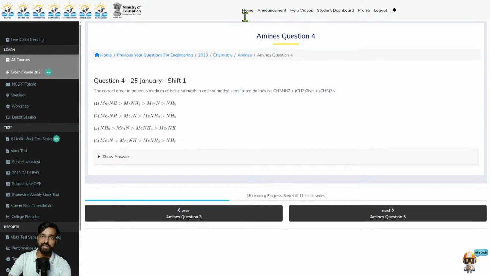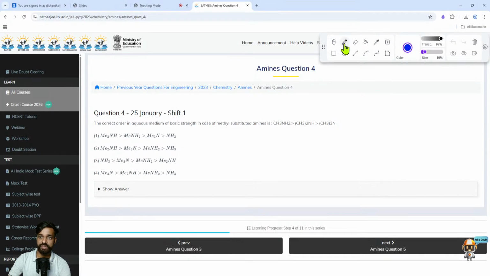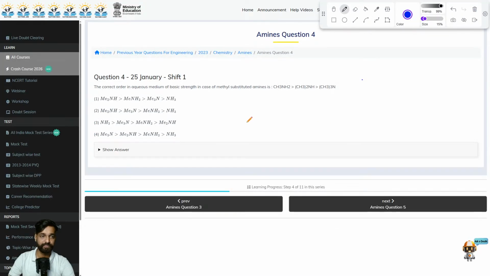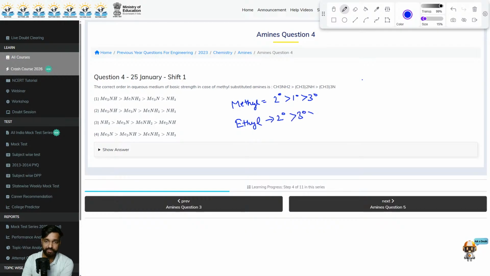Here we are being asked that in aqueous medium, what is the correct order of basicity? Now, it is methylamine, right? And then we are moving from 1 degree to 2 degree to 3 degree. So there is an order. If the methyl group is attached, then the order in the aqueous medium is 2 degree, then 1 degree, and then 3 degree. If ethyl group is attached, in that case, the order goes as 2 degree, then 3 degree, and then 1 degree. So this is something which you should remember.